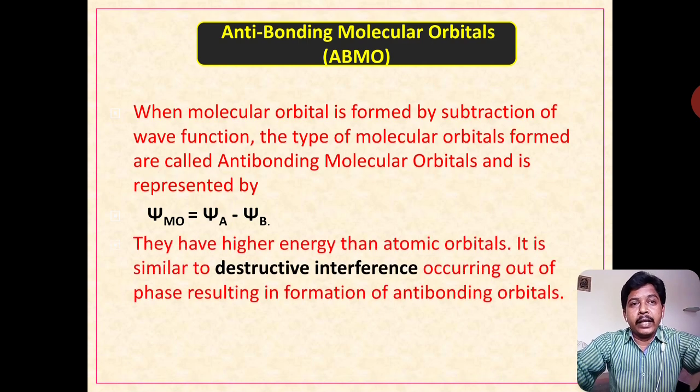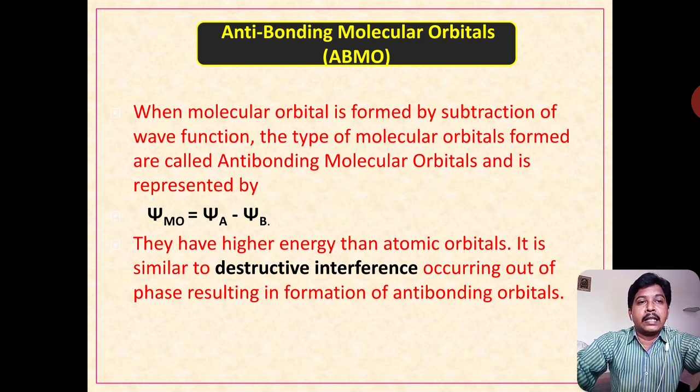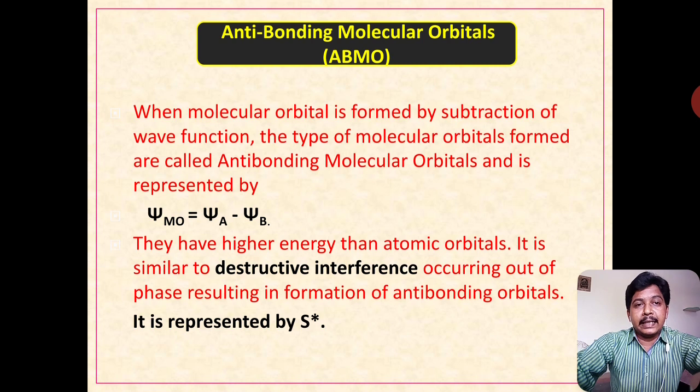These anti-bonding molecular orbitals have higher energy than the atomic orbitals. It is similar to destructive interference occurring out of phase, which results in the formation of anti-bonding orbitals. So anti-bonding molecular orbitals have higher energy and bonding molecular orbitals have lower energy. The anti-bonding molecular orbitals are represented by sigma star or sigma asterisk.